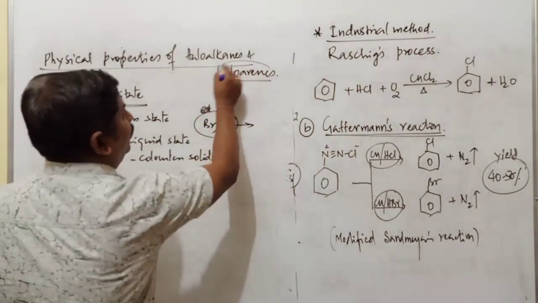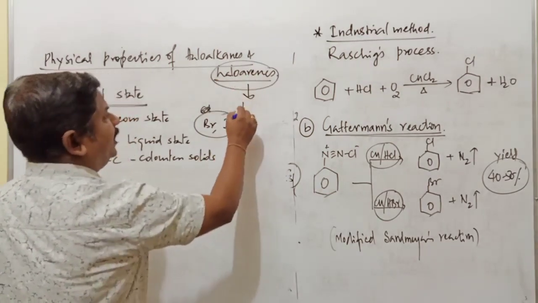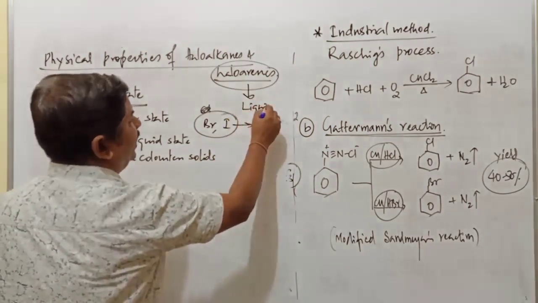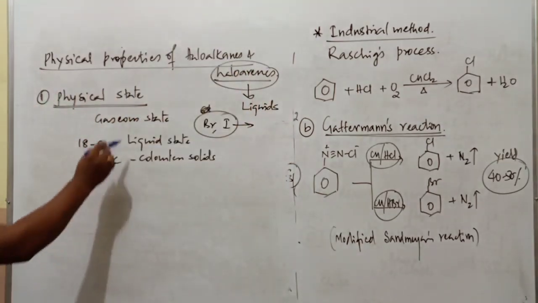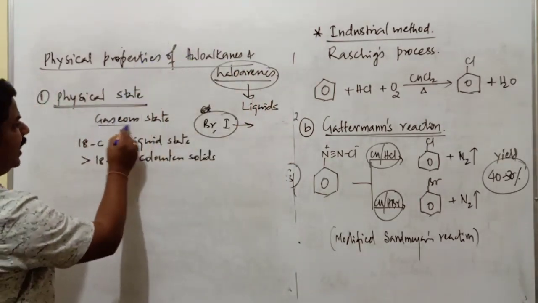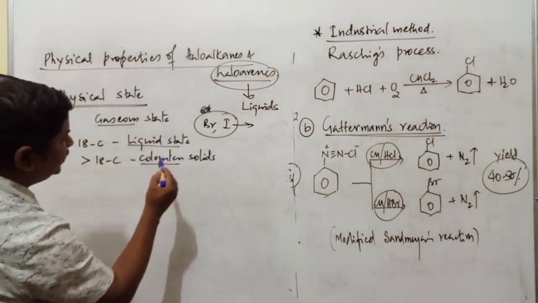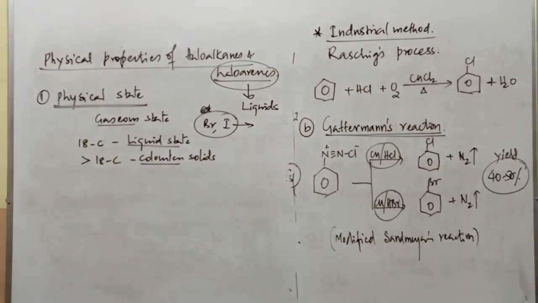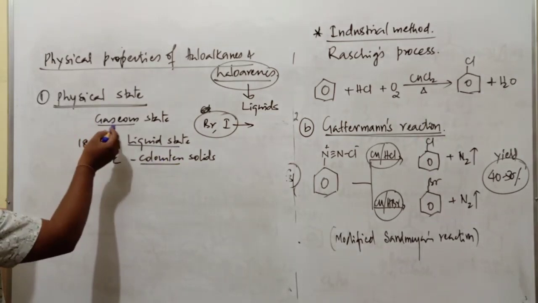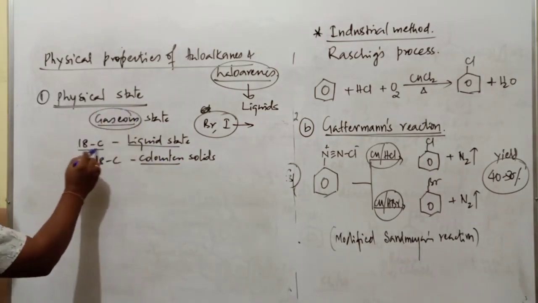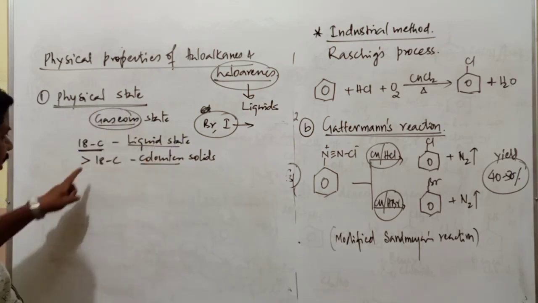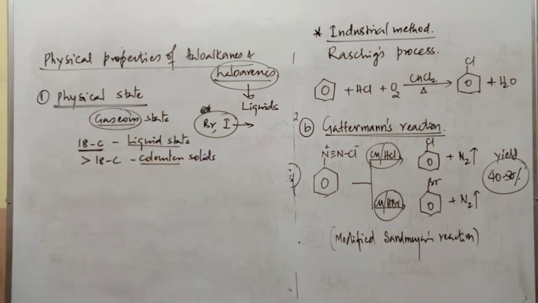Haloarenes are generally liquids, but higher members are also found to be solids. In case of haloalkanes, the gaseous state, liquid state as well as solid state are possible. Very lower members, that is 3 to 4 carbon atoms, are in gaseous state. Up to 18 carbon atoms, they are in liquid state. With more than 18 carbon atoms, they are colorless solids. That is the first one, physical state.